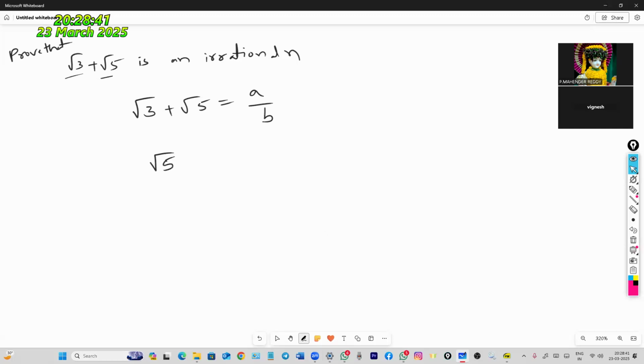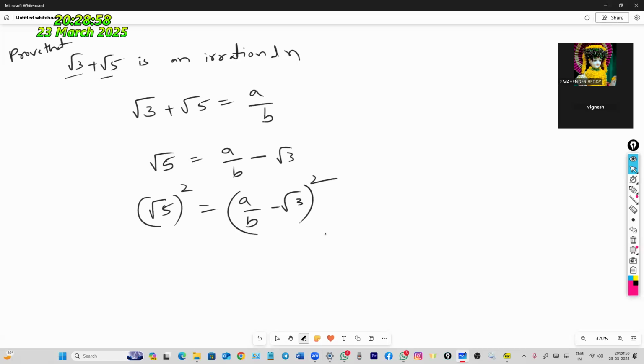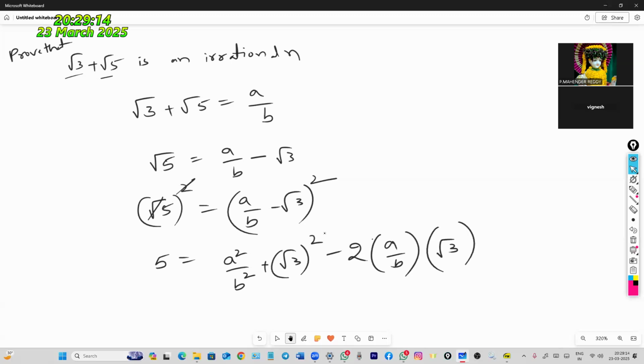Then send one side: root 5 equal to a by b minus root 3. Any number, send this side, no problem. Here also root is there, here also. Because of that reason, you should take square on both sides. Root 5 square is how much? 5. Square root gets cancelled. So 5 equals a square by b square plus root 3 square minus 2 into a by b into root 3.